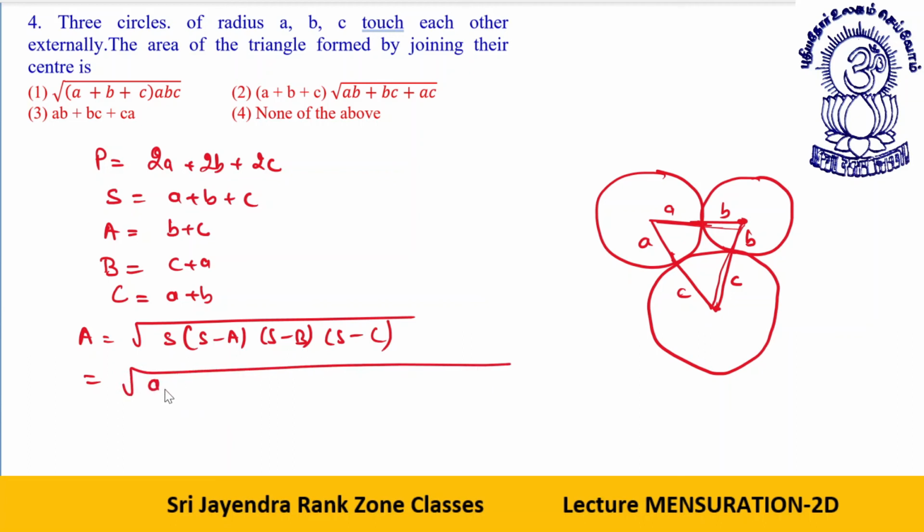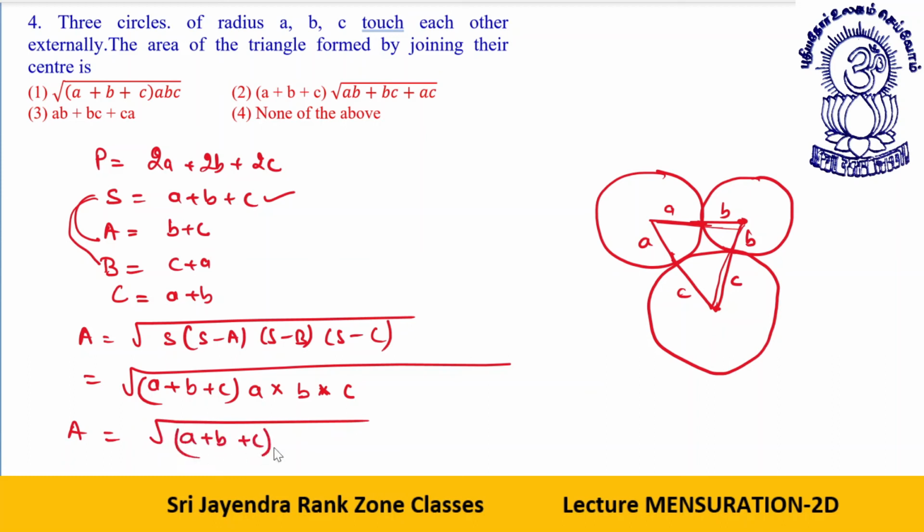What is S? S is A plus B plus C, you know it. Now, S minus A, B and B, C and C cancel will give you A. S minus B: if from ABC you subtract CA, you will get B. ABC you subtract A plus B, you will get C. So area is equal to under the root A plus B plus C into ABC.